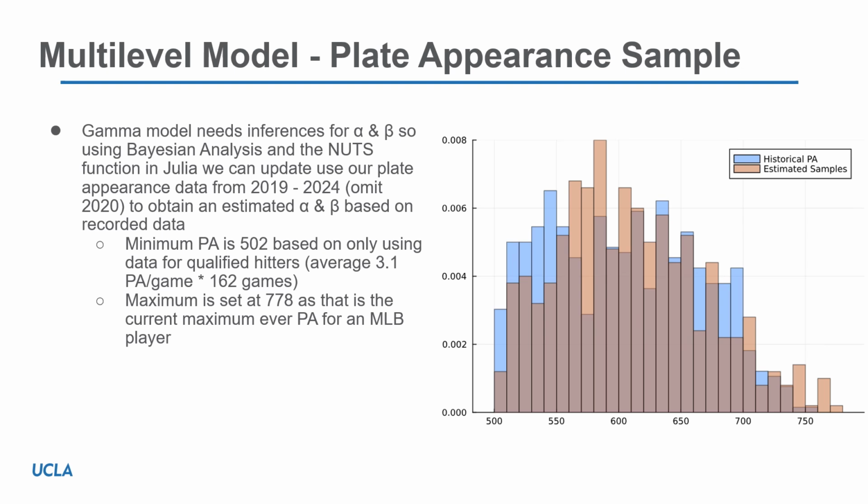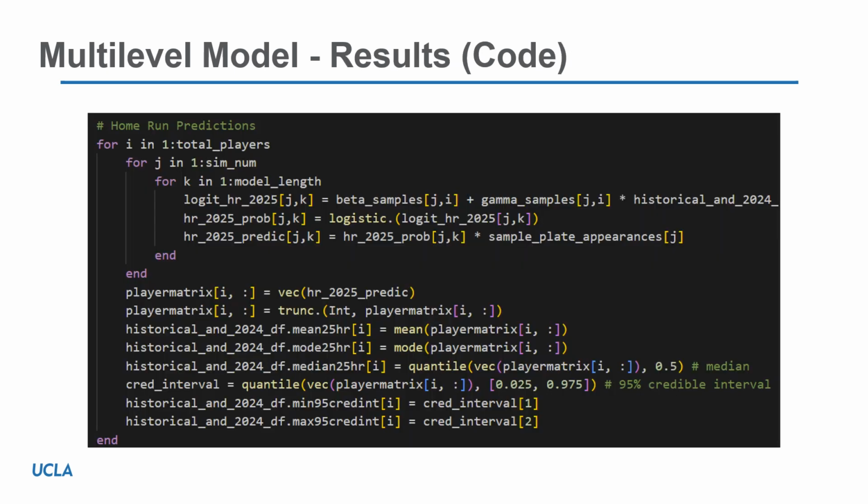And then on the right, you can see our sample, based on the gamma distribution, overlaid against our historical plate appearance data. You can see it's not exact, but it does closely follow our historical data there. So now we're finally able to predict the home run rates for 2025. And this slide has our code on how we did that. I'll go through our for loops here, just defining what we did.